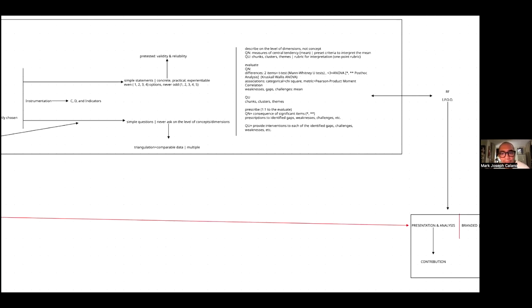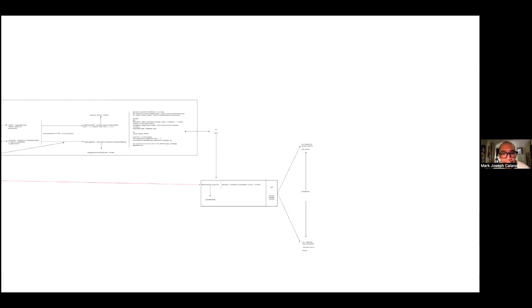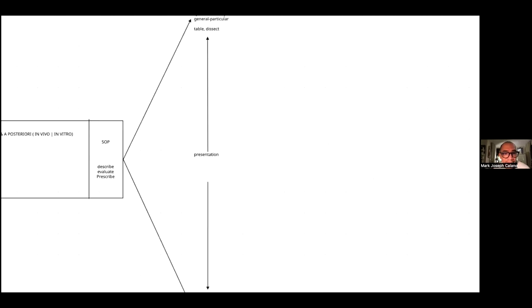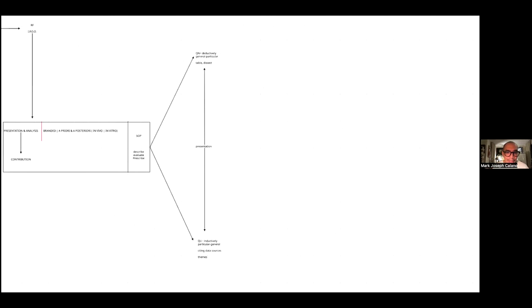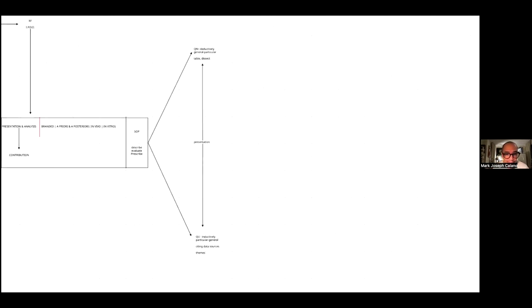But never mind. So do not forget that in the presentation of the data, you present the data in a way that is like this, okay? There. That's the presentation of the data. Now, the presentation of the data, remember, must be inductive, general to particular, citing data sources and themes. But please take note that in qualitative research, the presentation of data necessitates triangulation.